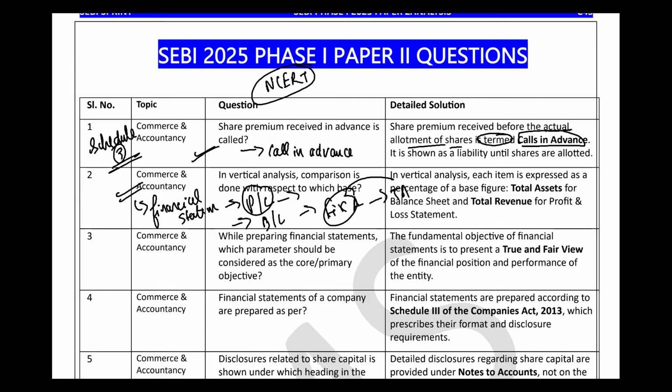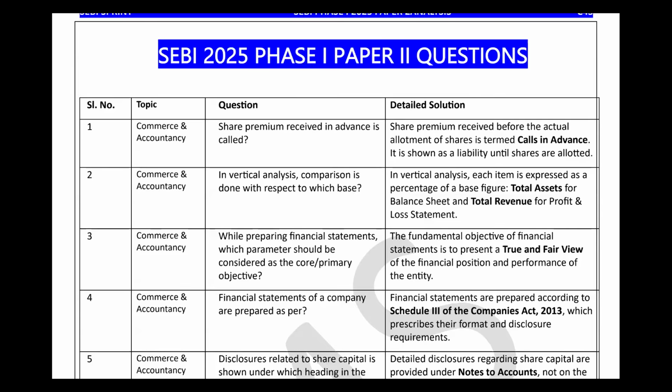So this question was also very easy. In vertical analysis each item is expressed as a percentage of a base figure: total asset for the balance sheet and total revenue for the profit and loss account. Is it clear? So what will be the correct answer? That given in the option itself was total asset or total revenue. This was the correct answer. I hope the first two questions are very clear to everyone.